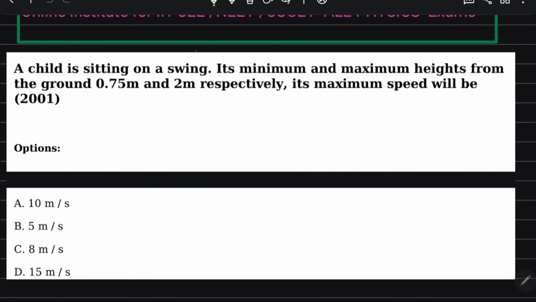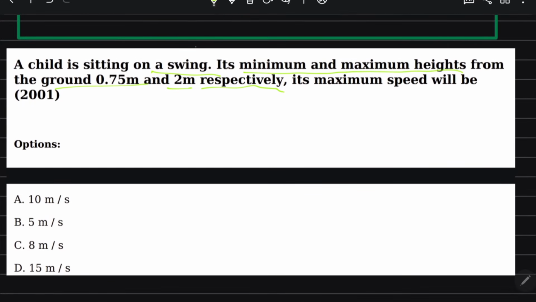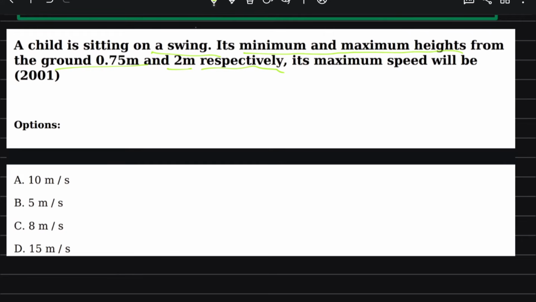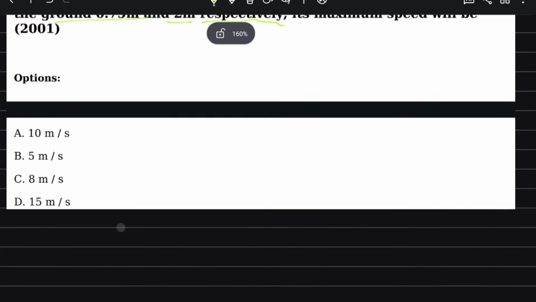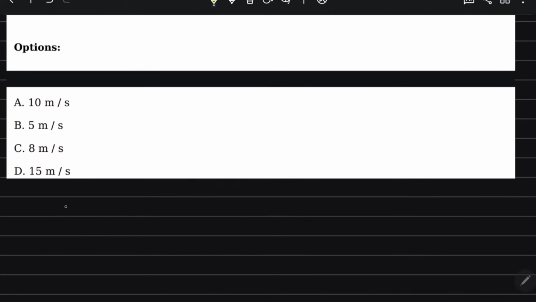Now this is our next question. A child is sitting on a swing. Its minimum and maximum height from the ground is 0.75 and 2 meter. Its maximum speed will be? So they are asking maximum speed. So just apply conservation of mechanical energy.